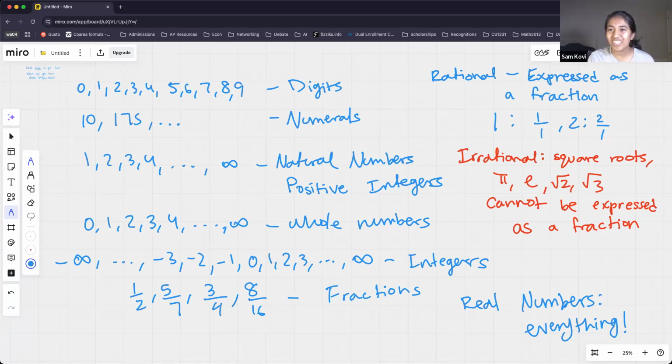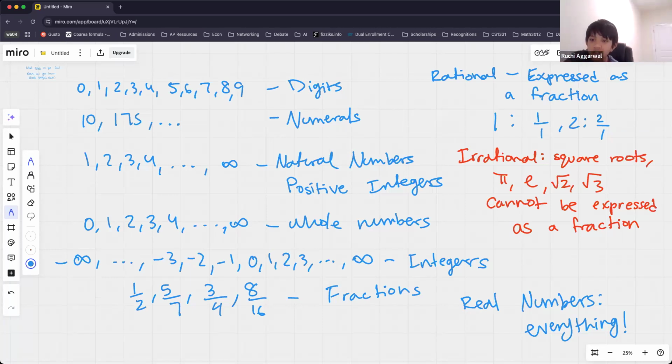I did see one comment in the chat. Anviti asks, are rational numbers negative? Rational numbers can be negative because remember, negative numbers can also be expressed as a fraction. So, okay, Ruchi, do you have a question? My name's actually Shreyansh. Okay, awesome. And my question is, can pi be expressed as 22/7?